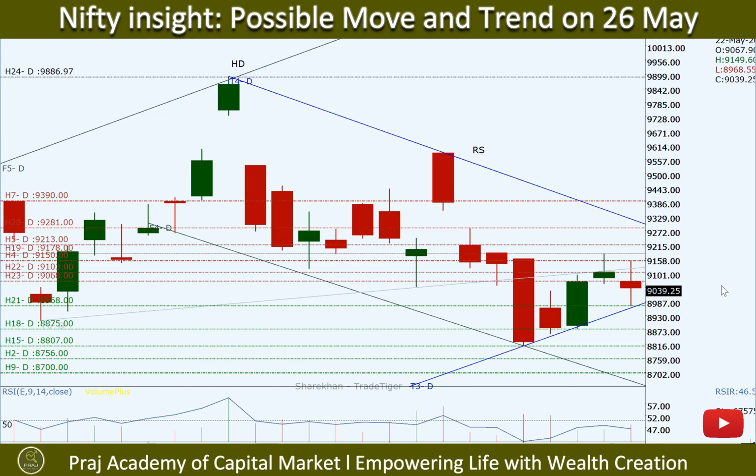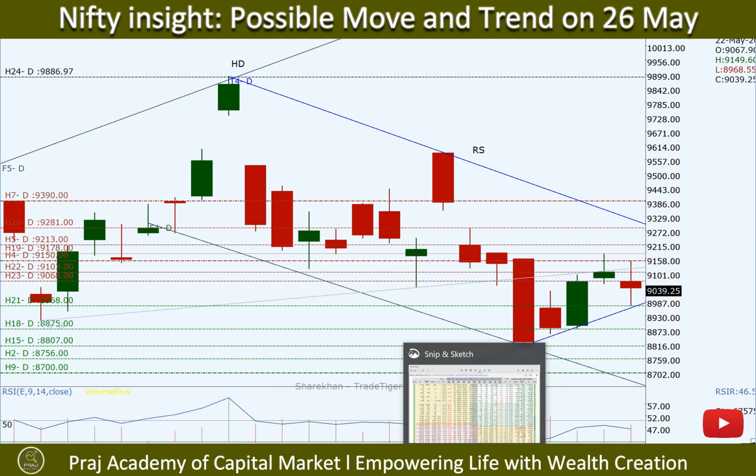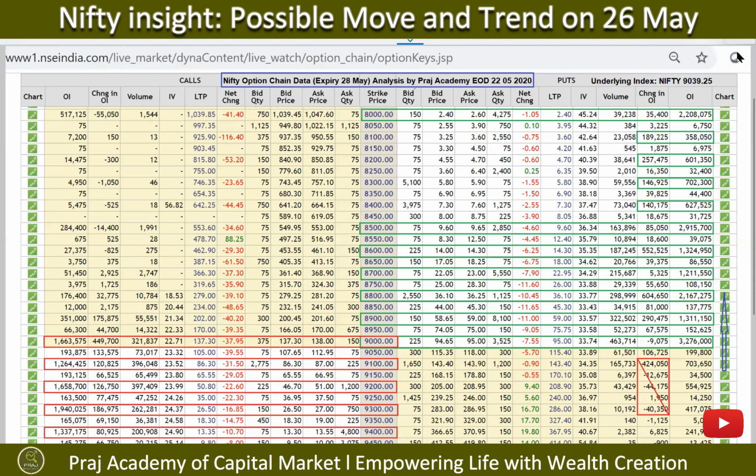Let's find out how the option chain data is built up. We are referring to option chain data expiring on 28th May. On the right hand side, you can see the buildup of the puts, and on the left hand side, you can see the buildup of calls.